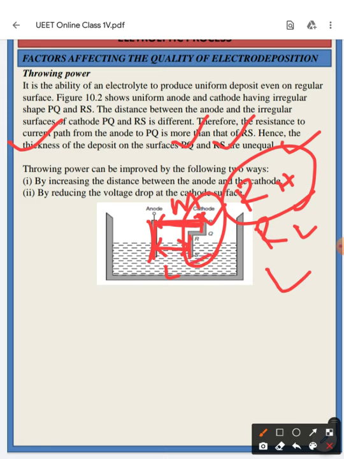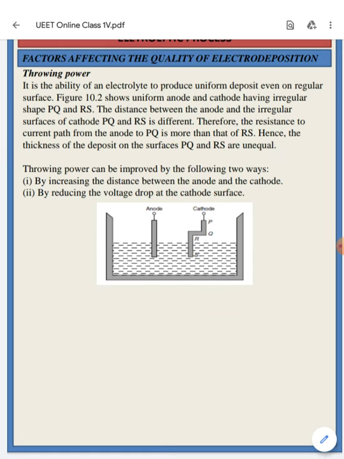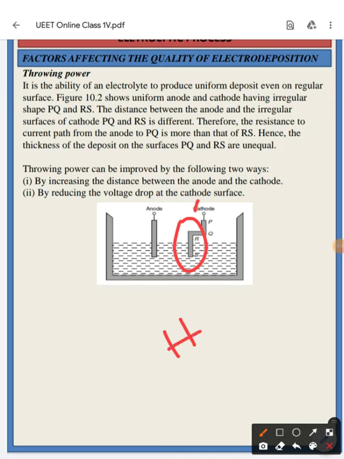And at the lower end, anode to RS, as the distance is less, the resistance is also less, so the deposition of the material at the RS terminal is higher as compared to the PQ part. So at the PQ part it is lower, at the RS part it is higher.